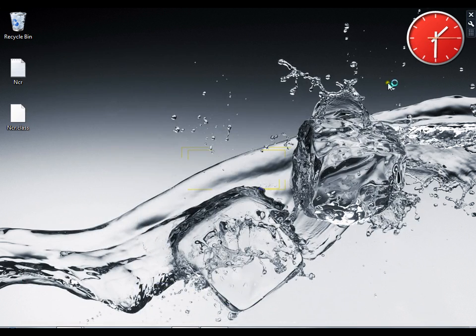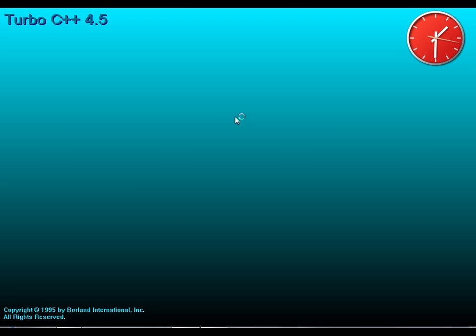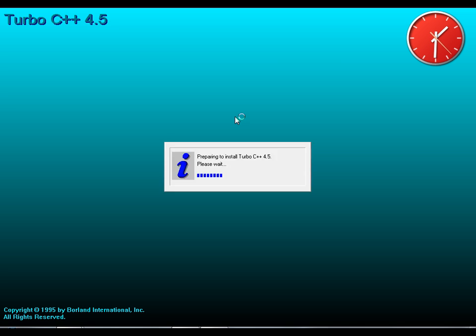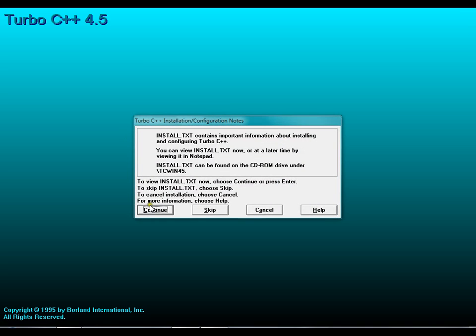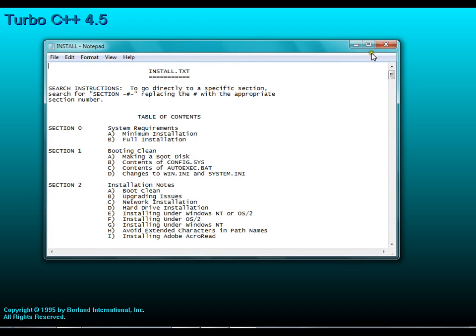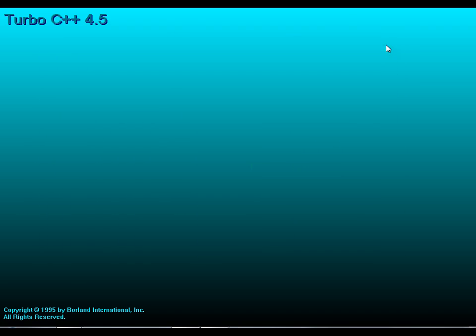Now it's installing on the system. Just follow these steps one by one. Press continue, close it, install.txt.